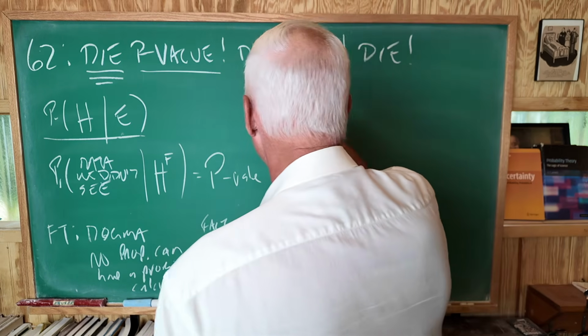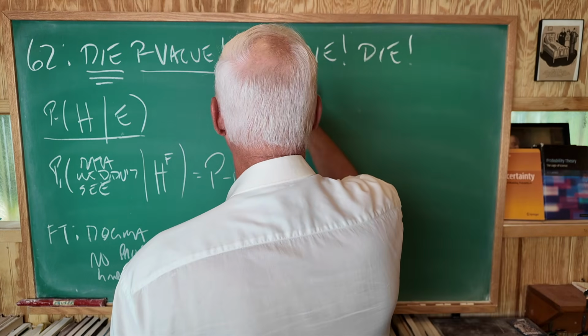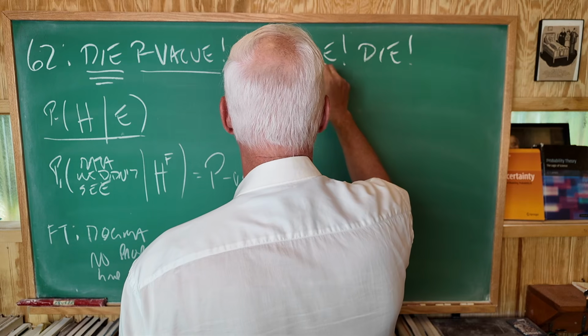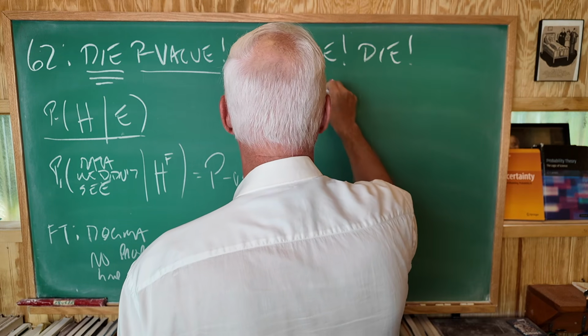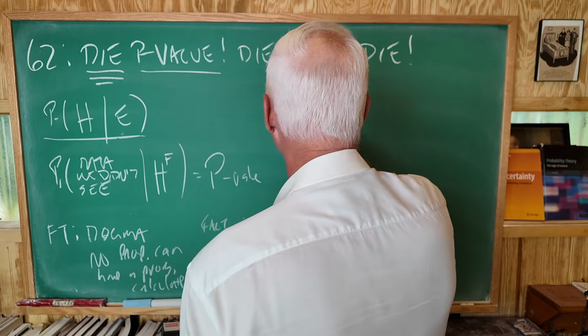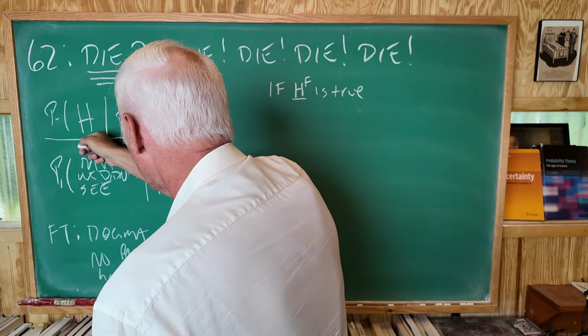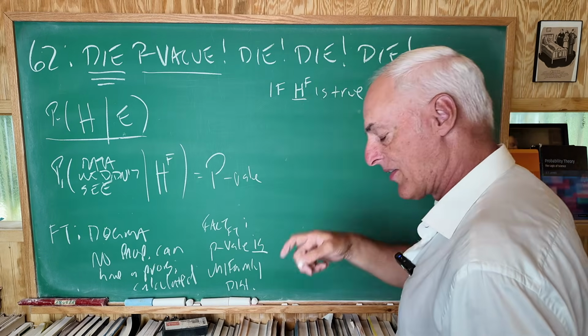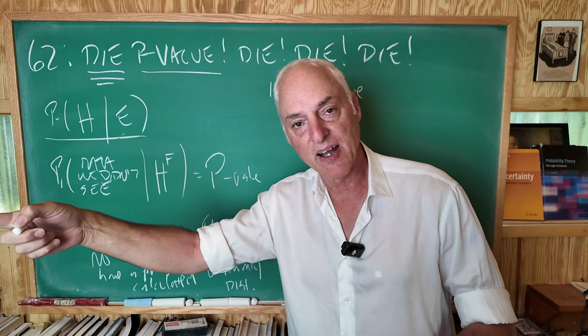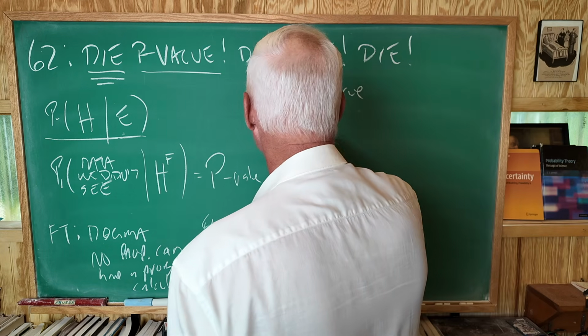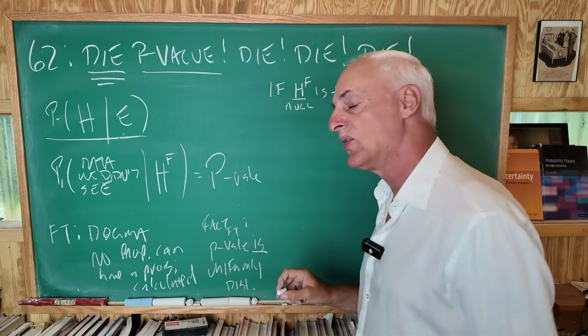Under the null, we're going to have a logical argument here, if HF is true, now I'm going to use HF to say it, whatever hypothesis we want, we take the logical contrary of that, and that, we remember, is, in frequentist lingo, the null.